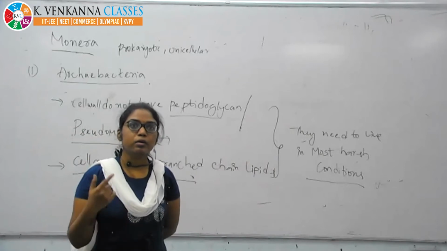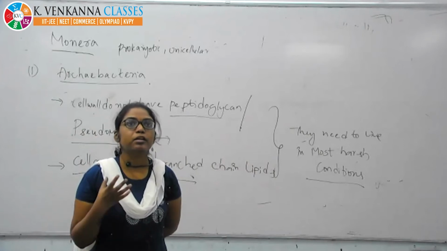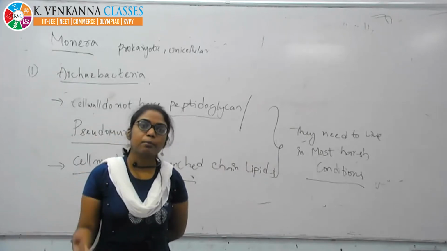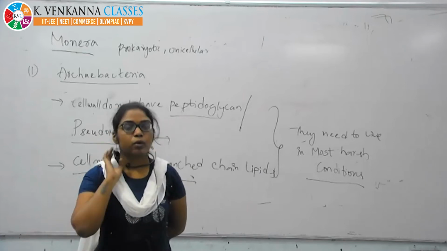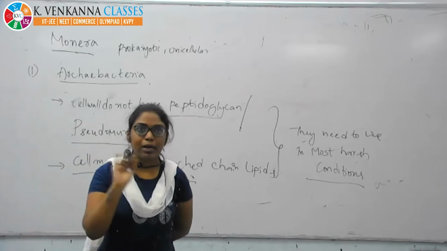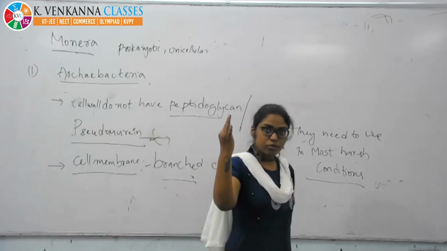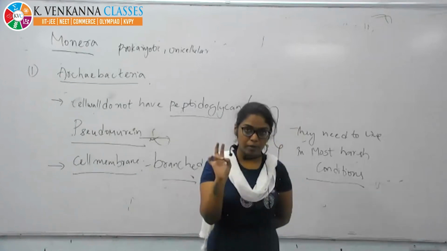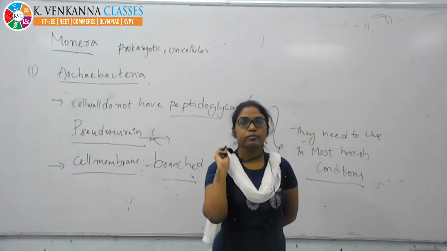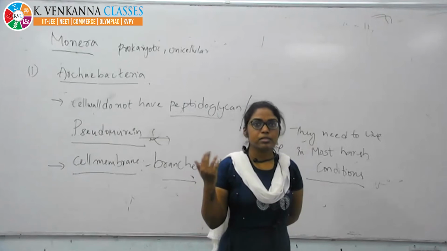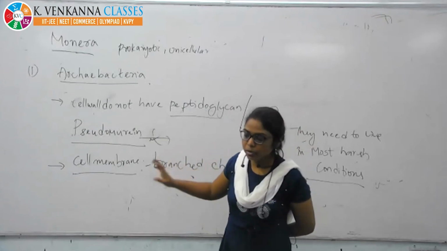As I said in the prokaryotic ones also, some bacteria members may contain peptidoglycan, some others will have pseudomurine, and some others will have mycolic acid. Not all bacteria need to have peptidoglycan. There is also some other material instead, like pseudomurine or mycolic acid. Their composition may differ. This is the reason. Understand? So that's it about the Archaebacteria.